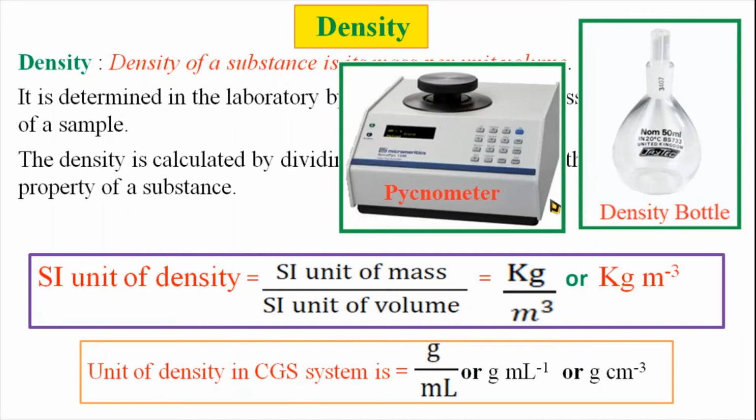Density is measured by using a pycnometer and the density bottle. In this density bottle, the liquid of which the density is to be calculated, or the substance of which density is to be calculated, is to be filled up to the mark, and after weighing, the mass is divided by the volume, and that ratio is nothing but our density.